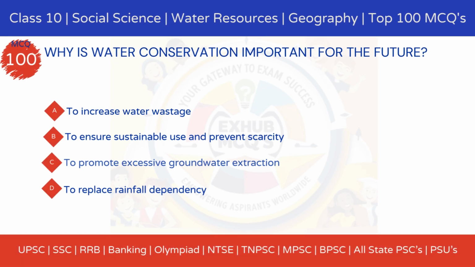Why is water conservation important for the future? Option A, to increase water wastage. Option B, to ensure sustainable use and prevent scarcity. Option C, to promote excessive groundwater extraction. Option D, to replace rainfall dependency.